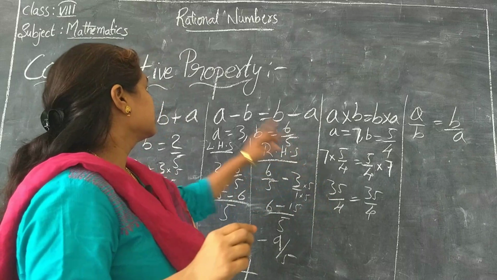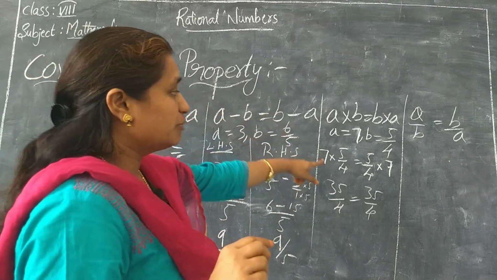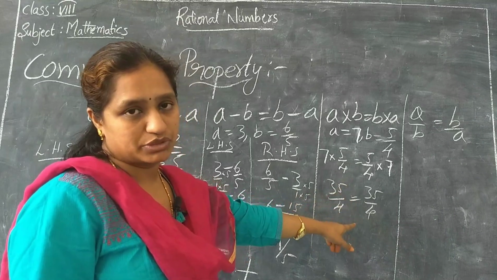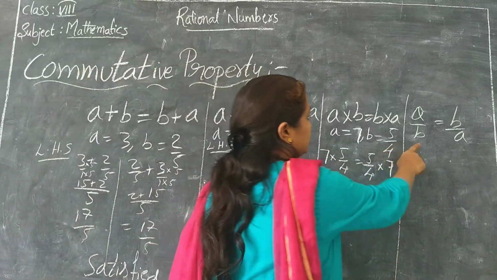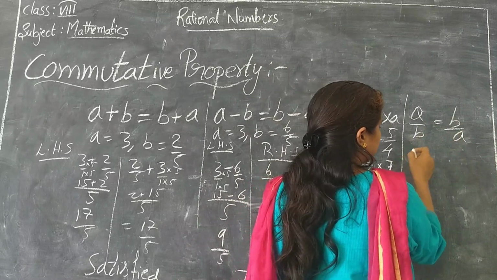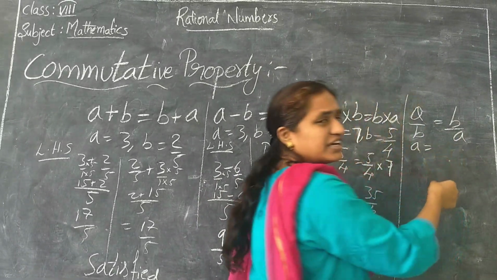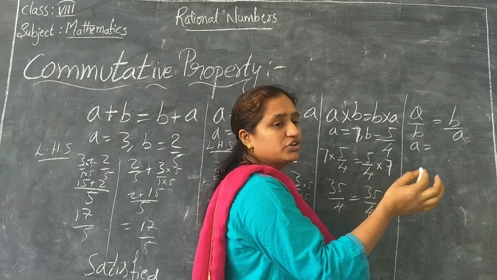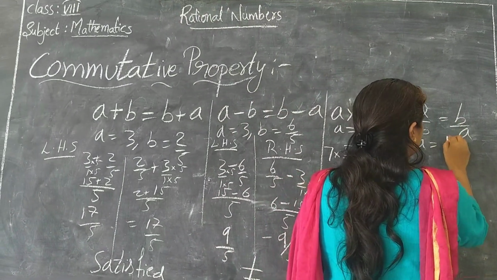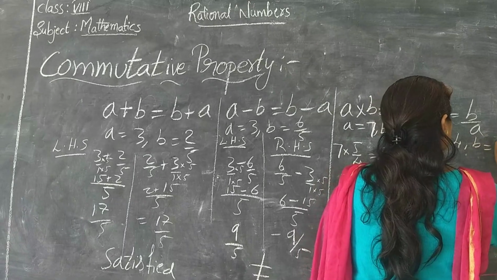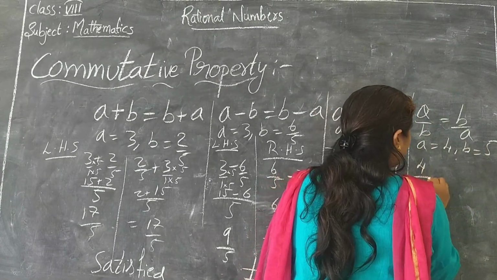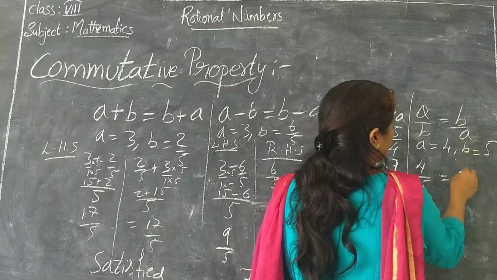Now commutative property is satisfied under multiplication for rational numbers. Okay, let's see what is this under division. Whether it is satisfied under division or not. Let's take an easy example. If you want, you can do another example as well. A is equal to 4 and B is equal to 5. Now 4 by 5 is equal to 5 by 4.